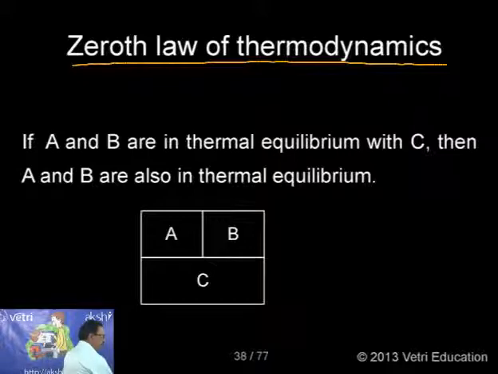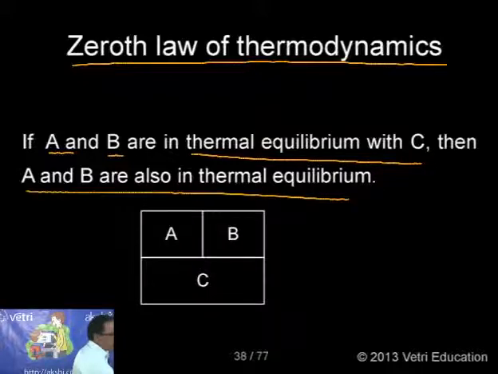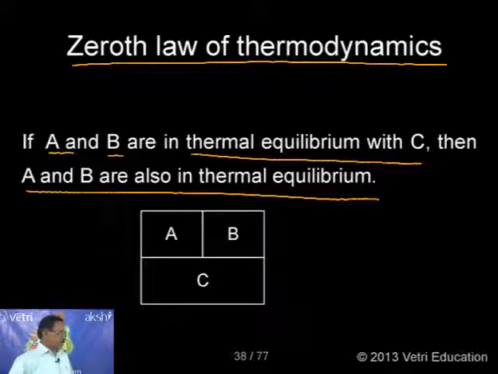If A and B are in thermal equilibrium with C, then A and B are also in thermal equilibrium. Very simple law, zeroth law. Let me repeat again. If A and B are in thermal equilibrium with C, then A and B are also in thermal equilibrium. Let me explain.